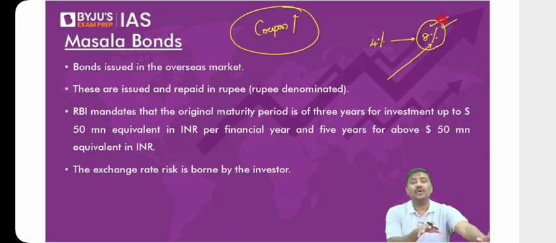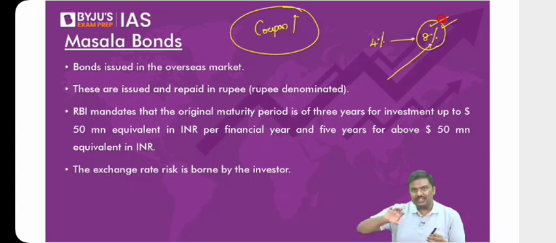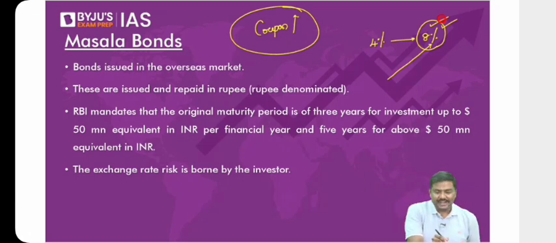And what is the risk in this context? In the masala bond, what is the risk? If there is a volatility in the rupee against the dollar exchange rate, how many dollars you will get, the principal amount or the interest amount, the dollar conversion would be affected. The amount of dollars that you might earn will be affected by the exchange rate. That is basically the idea of a masala bond.